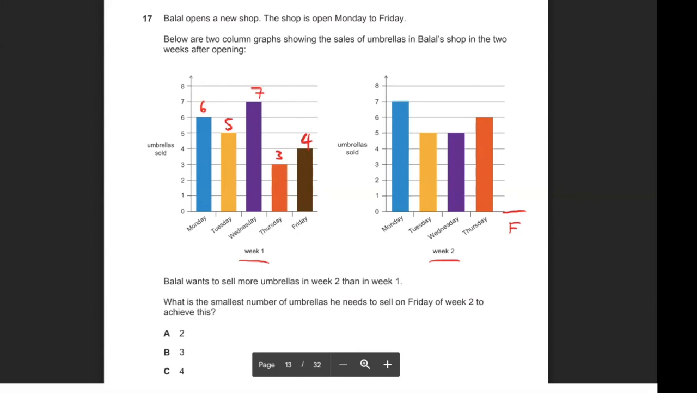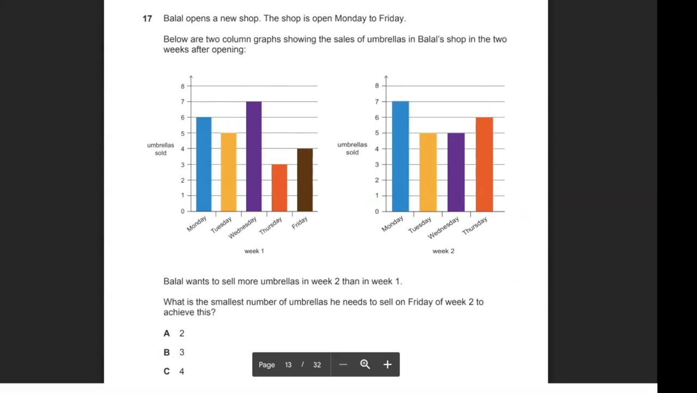If we add all these numbers together, 6 plus 5 plus 7 plus 3 plus 4, that will give you 25. Let's count what we've got on Monday, Tuesday, Wednesday, Thursday for week 2. We've got 7, 5, 5, 6. If we add those together, that will give us 23. Now, if we want to sell more in week 2 compared to week 1, we obviously need to sell 26. So how many more do we need to sell on Friday to reach 26? The correct answer would be 3, option B. So the correct answer for question 17 would be B.